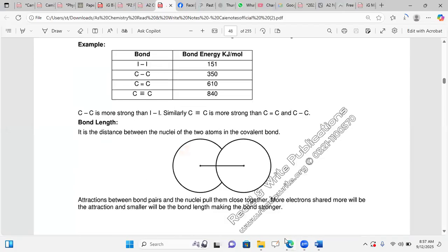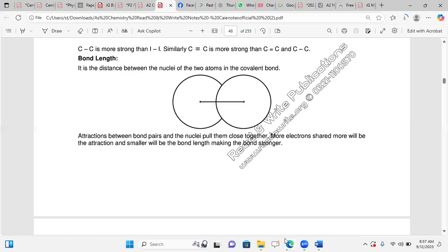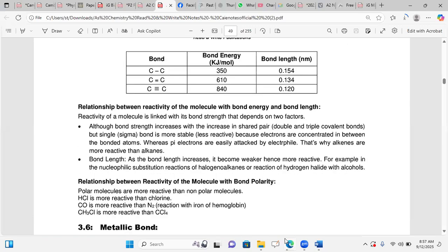Bond energy, then bond length. Okay, after bond length, the relationship between the reactivity of a molecule and bond energy and bond length. This reactivity, basically, he is saying how they are linked. Both of these points will be taken into account.